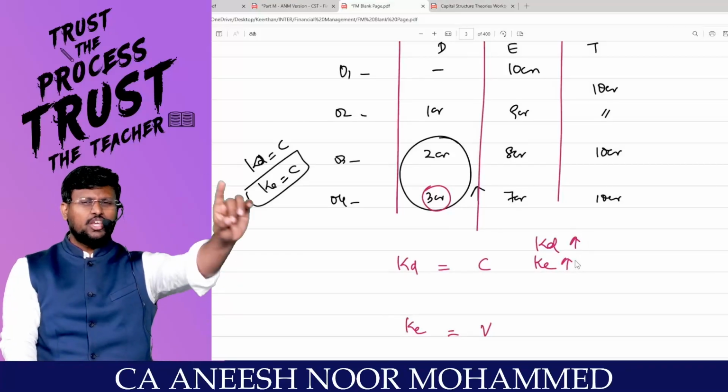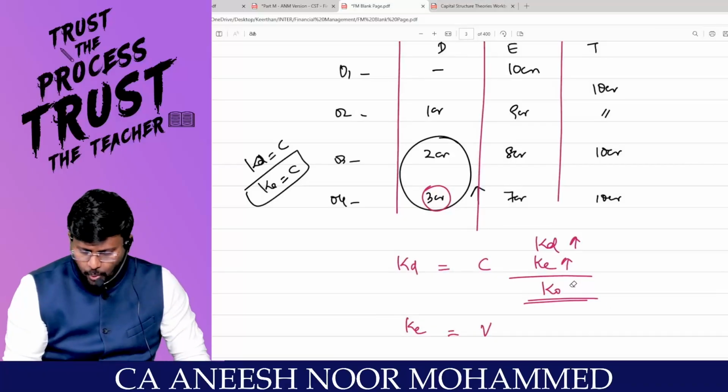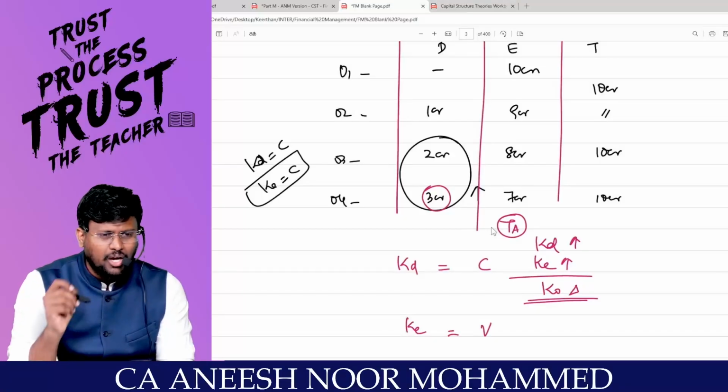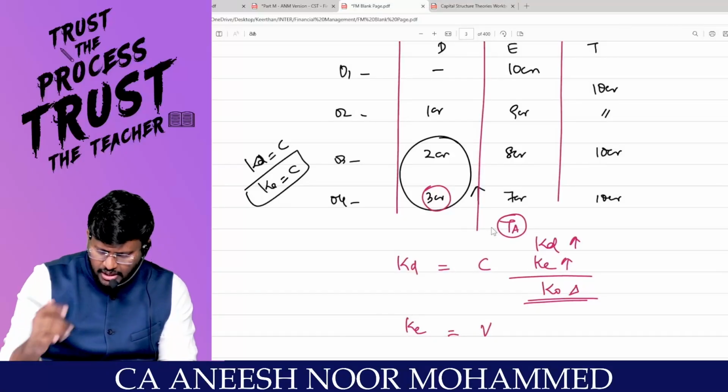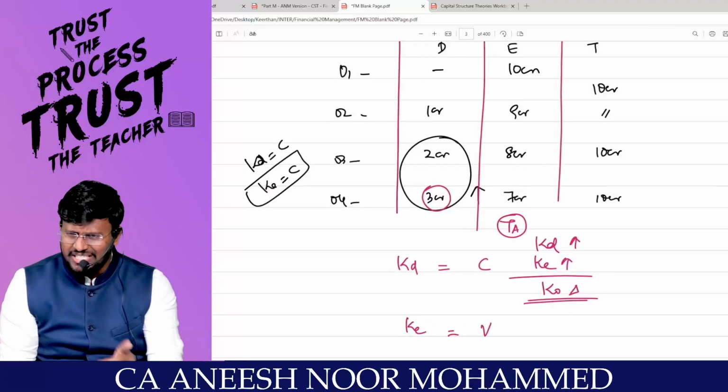My dear lovable students, if KE increases and KD also increases, automatically KO increases. If the KO changes, then automatically the value of the firm will change. That's why the traditional approach is called the theory of relevance. Because to be a theory of relevance, who should change? KO should change. If KO changes, the value of the firm changes, and it will be a theory of relevance.